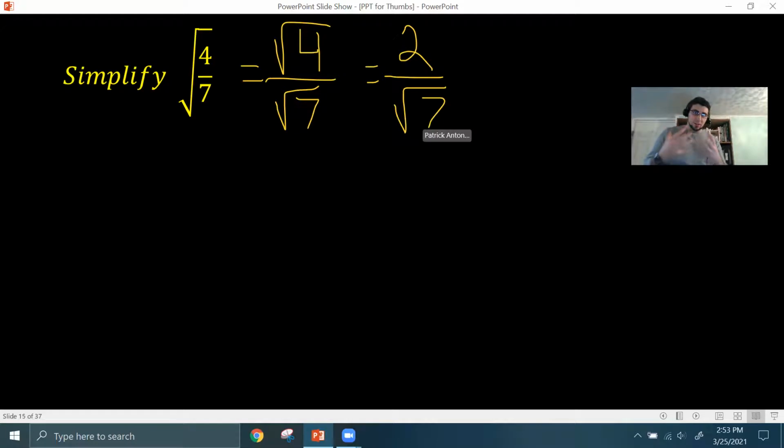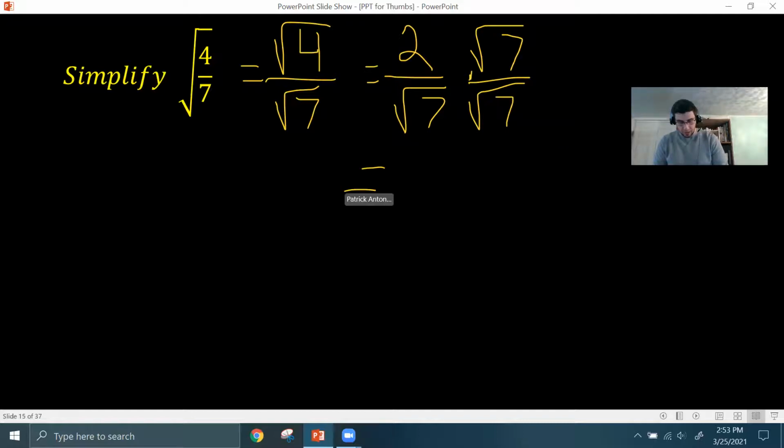Now, this still is breaking the rule that you can't have any radicals in the denominator. We took care of the fraction in the radical and the perfect square factor in the radical, but now we have a radical in the denominator. And this is where we do what's called rationalizing the denominator. What we do is we multiply by an expression equivalent to 1 that gets rid of the square root. And how you do that is you multiply by square root of 7 over itself. So square root of 7 over square root of 7.